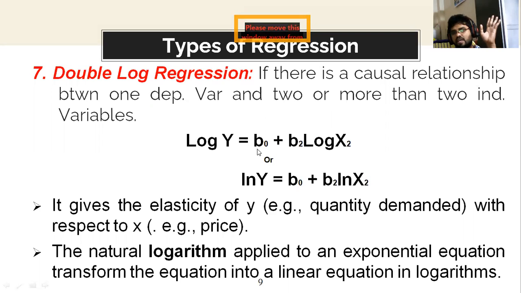See, log y equals beta 0 plus beta 2 log x2, sometimes called double log or double natural logarithm regression also. Natural logarithm is ln. This is ln, not I, it is ln, natural logarithm. So we can convert the data into log form, or natural logarithm also. Ln y equals beta 0 plus b2 ln x2. Instead of log, we can put ln.